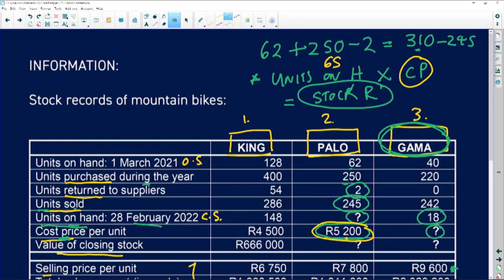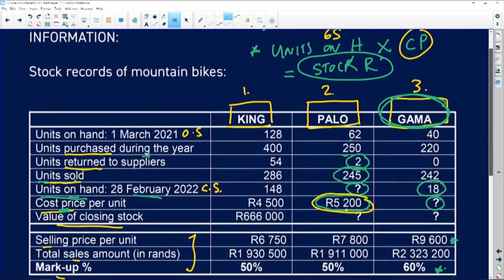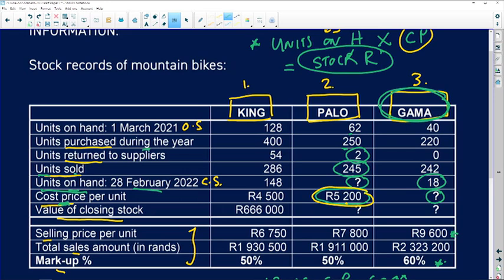Compared to the other two, we've got to show why this is the case, and we've got to quote figures. Okay, so the first thing that stands out when I look at the Gamma bikes is, let's look at units returned to suppliers. Now we can see the King, we returned 54 bikes. The Palo, we returned 2 bikes. But the Gamma, we returned absolutely nothing. So that shows us that the owner is obviously happy with the quality of the bikes, right?